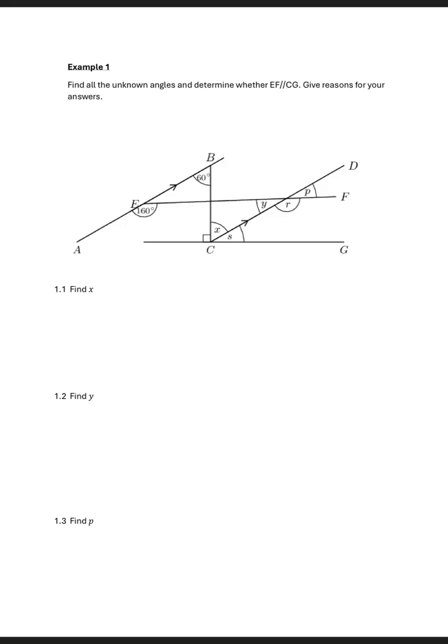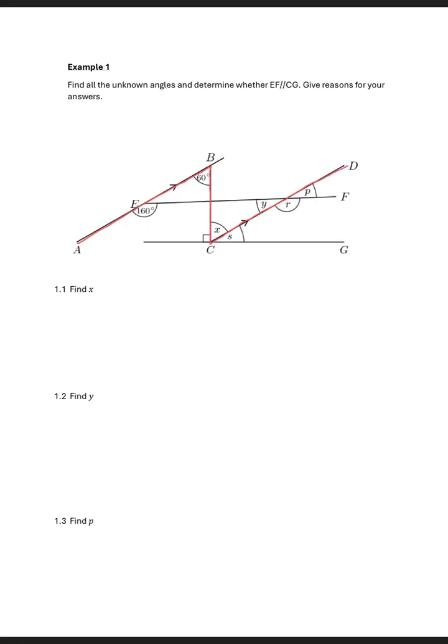If we look at angle X, we can see a Z shape. We are given that line AB is parallel to line CD. So if you look at this, there is a Z shape and the lines are parallel. This is the Z shape.